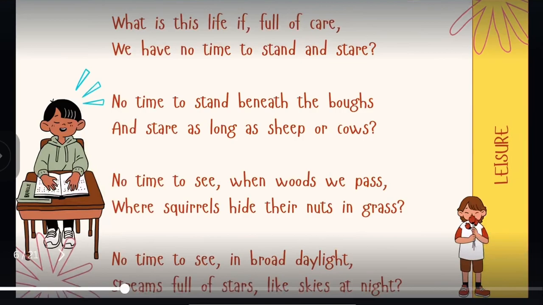No time to see in broad daylight streams full of stars like skies at night. Now in this couplet, the poet is comparing two different situations. In broad daylight, the water stream looks full of stars, the way the sky looks at night. He is making a very beautiful comparison here, but he is also saying that human beings who are busy in their own work, in their own busy schedules, are not able to see that beautiful scenario, neither at night nor at day.